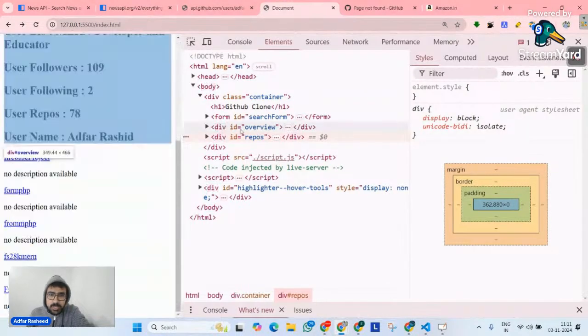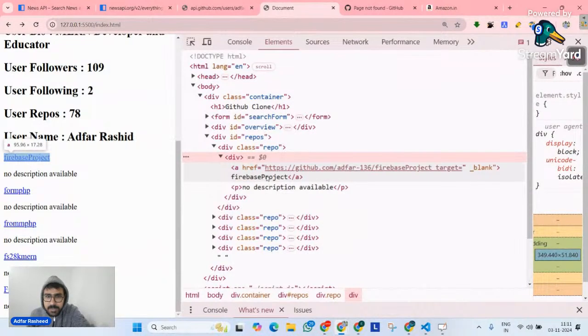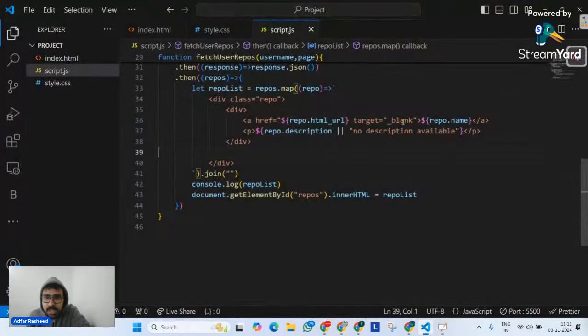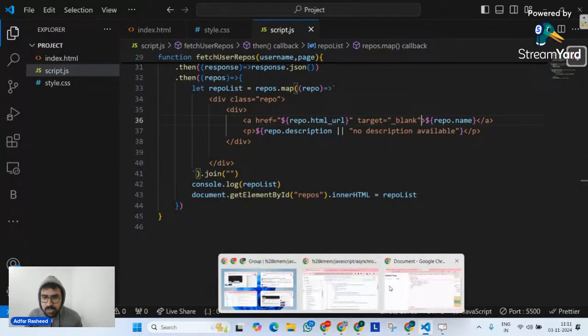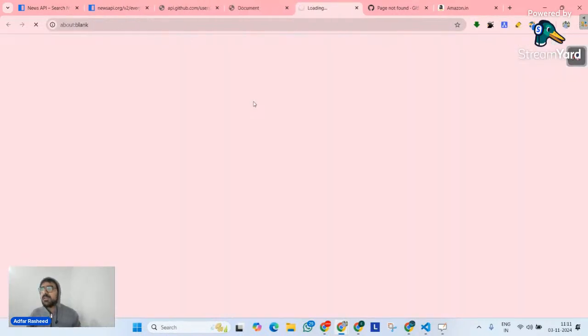Athar136, search it. And over here, if I open repos, if I open a single repo, this. Okay, so basically somehow you can clearly see target blank is not becoming an attribute, but it's added as part of href. So I think I have missed something. I have added this target blank inside href, right? So that's why inspect is always your tool. If you go check the inspect, it is your tool to resolve and debug your code. Now if we go here and try to fetch a user, click on search and try to see any one, if I click on it, it's opened in the new tab. So it's properly working now. I hope it makes sense.